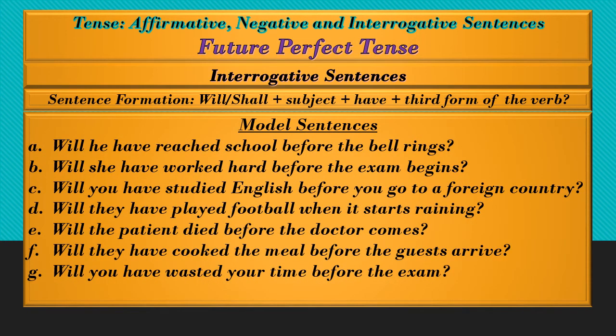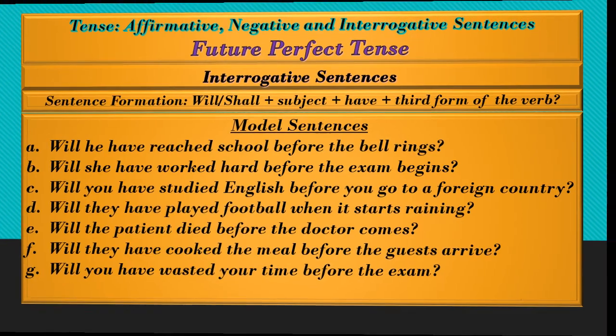Model interrogative sentences. 1. Will he have reached school before the bell rings? 2. Will she have worked hard before the exam begins? 3. Will you have studied English before you go to a foreign country? 4. Will they have played football when it starts raining? 5. Will the patient have died before the doctor comes? 6. Will they have cooked the meal before the guests arrive? 7. Will you have wasted your time before the exam?